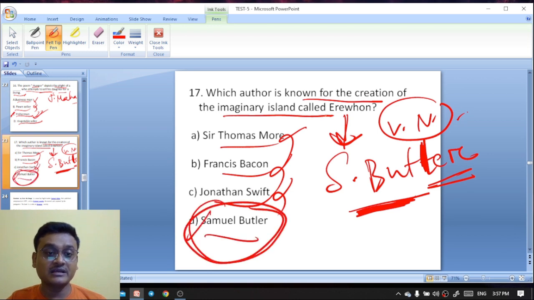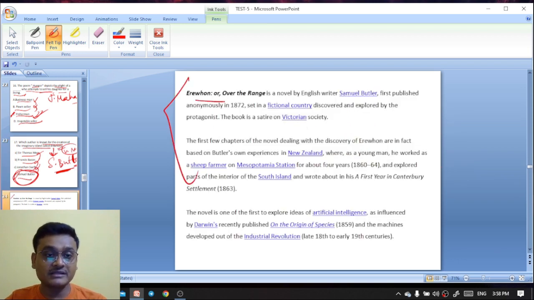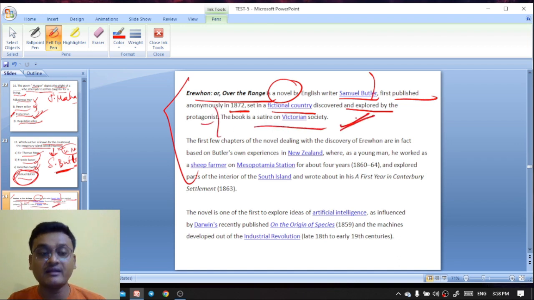Samuel Butler has created an imaginary island called Erewhon, and the name of the novel is Erewhon, or Over the Range. The novel by English writer Samuel Butler, first published anonymously in 1872, is set in a fictional country discovered and explored by the protagonist. The book is set on the Victorian stage. So Erewhon, or Over the Range, is actually a satire on Victorian society.